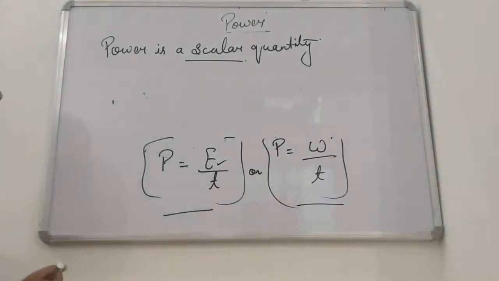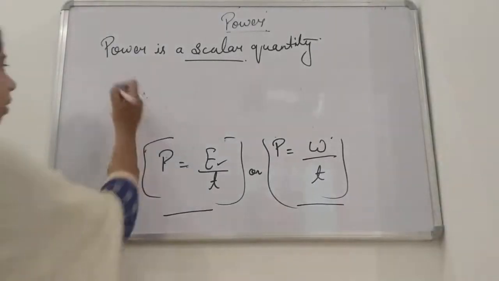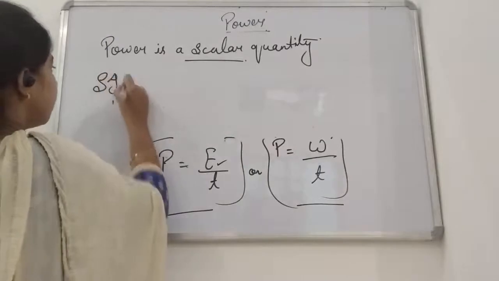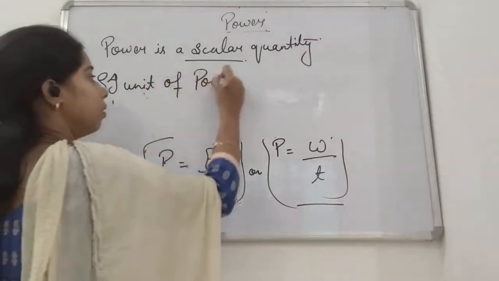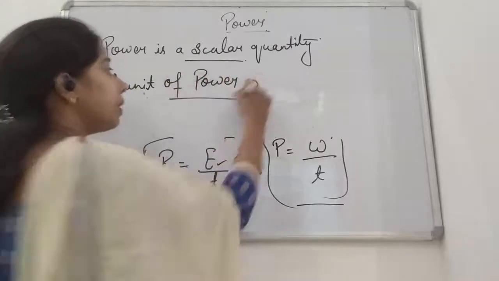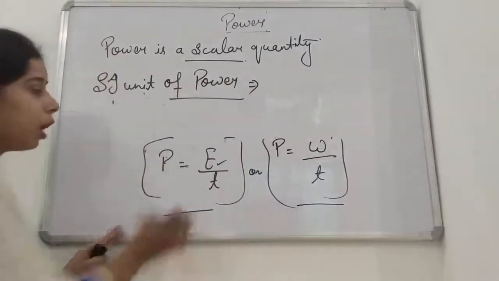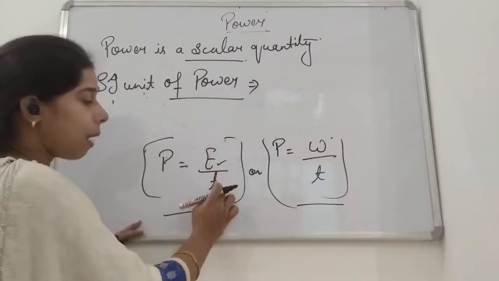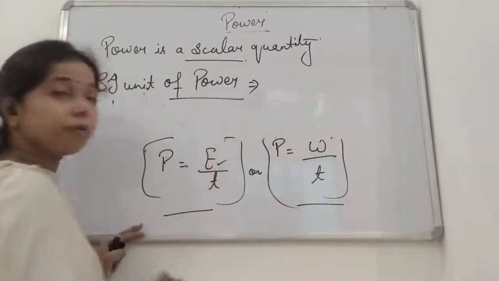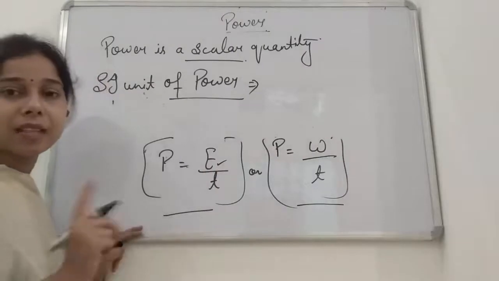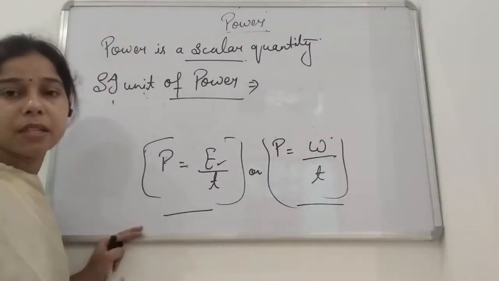So, SI unit of power. What is the SI unit of the power, student? You see here, energy upon time or work done upon time, energy as well as the work both have the same unit, and that we represent by joule.